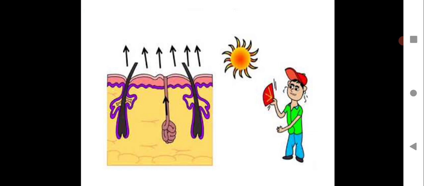Then we sweat when it's very hot. In the scorching heat, we sweat a lot and that helps us to give out the toxic waste from the body through sweat. You can see sweat glands on our skin surface. On the left-hand side, these are the sweat glands which have fine pores, and from there we sweat. From the fine pores the sweat is given out, and that is actually the toxic waste in the body going out as sweat. Just an example.